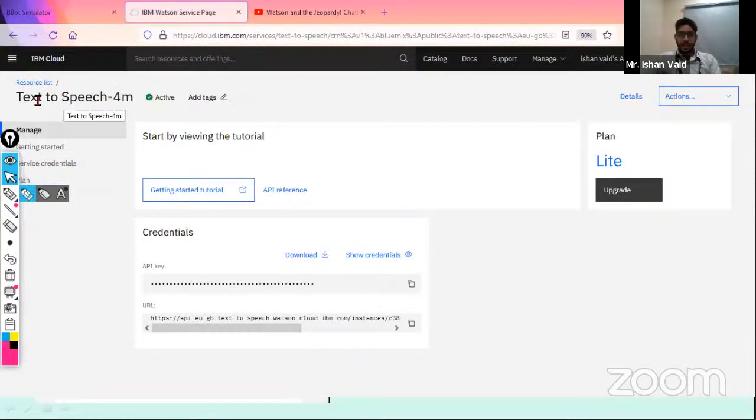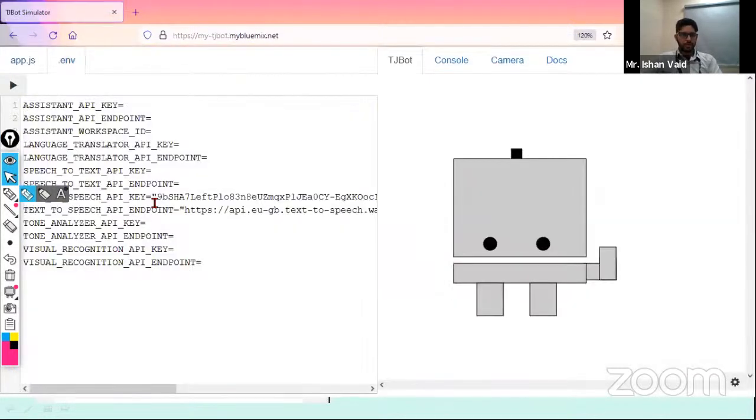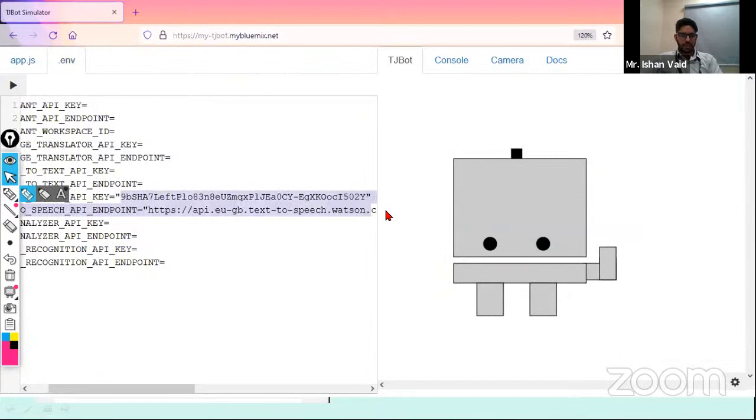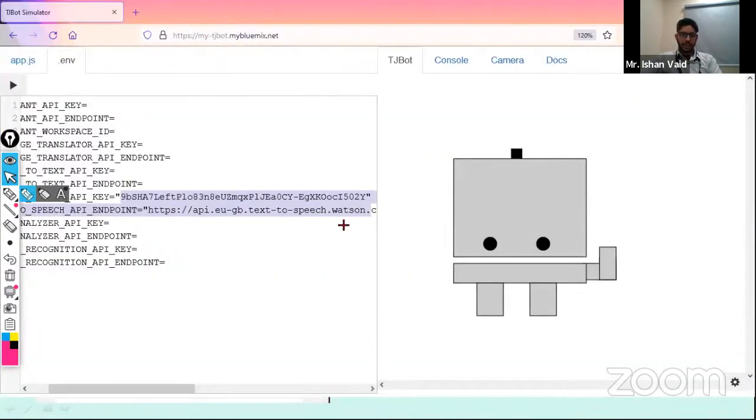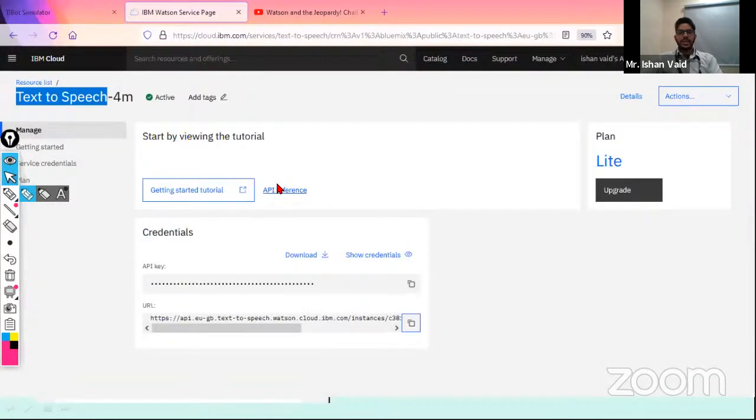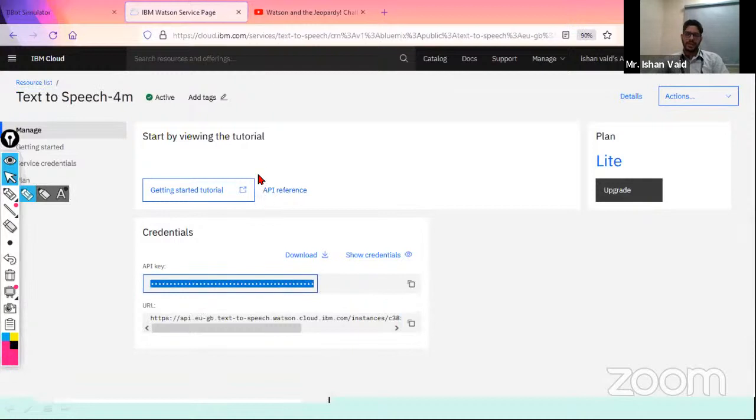As you have created a service for text to speech, click on the API key again, get back to your simulator, and paste your API key over here. Then get the URL again and paste it over here, because this error is generated when we don't have good credentials. Okay, this is for text to speech. This will not work for speech to text, where whatever I'm speaking gets converted.